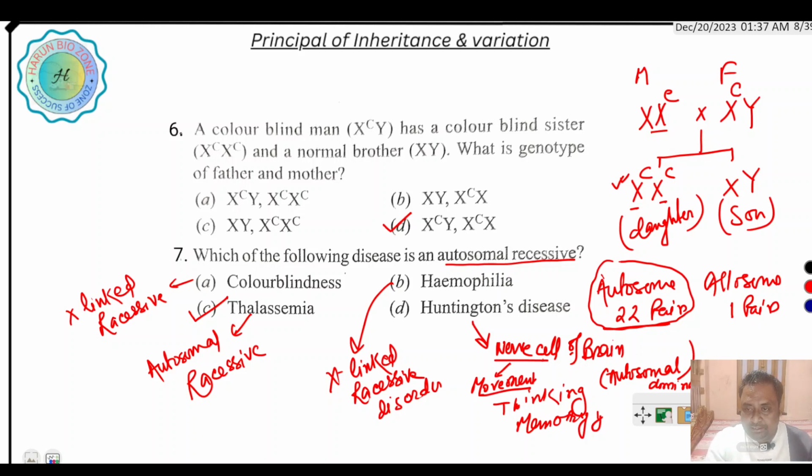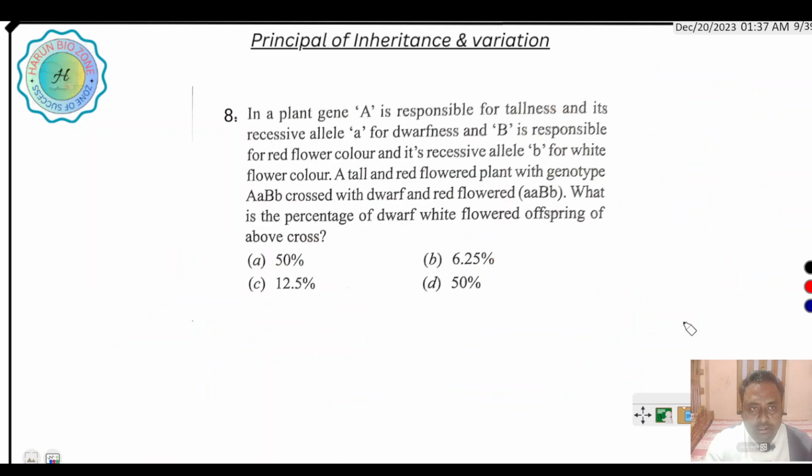Okay, next question. In a plant, gene A is responsible for tallness and its recessive allele a for dwarf. B is responsible for red flower color and its recessive allele b for white flower color.